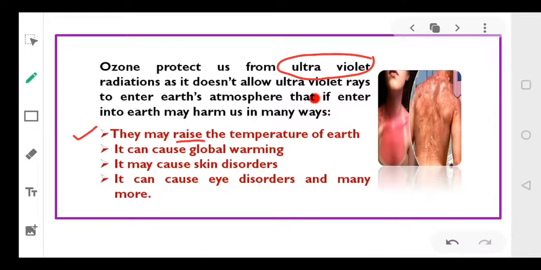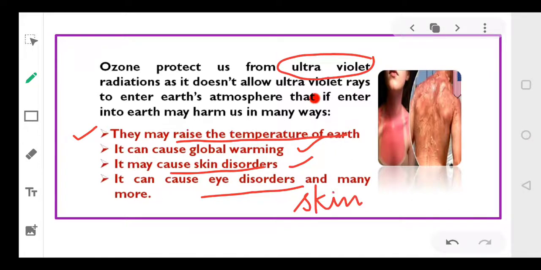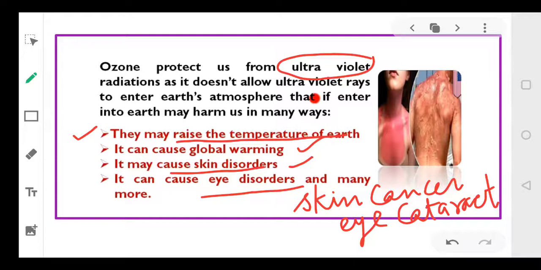First, they will raise the temperature of the earth. So it will lead to global warming, and it can cause skin cancers and skin disorders. Then it can further lead to eye disorders and many more, like eye cataract. Skin cancer is also caused by your UV radiations, and eye cataract. These are the two profound effects that have been observed if the UV rays reach the surface of the earth.